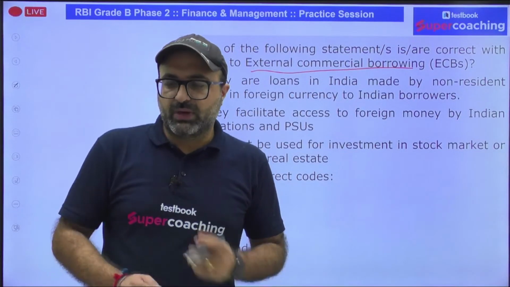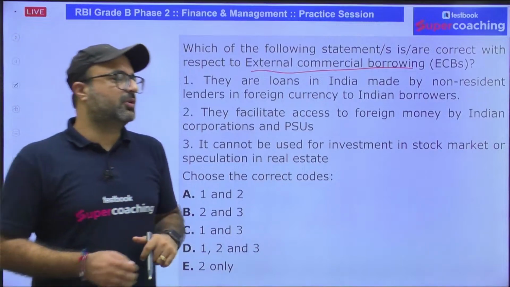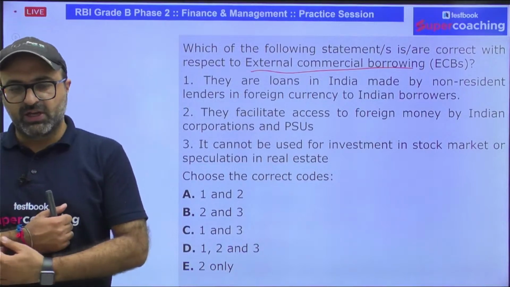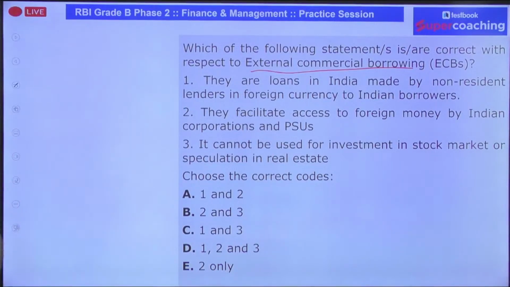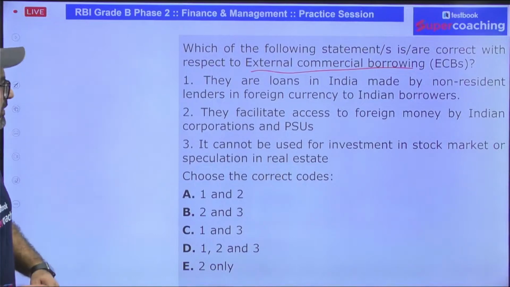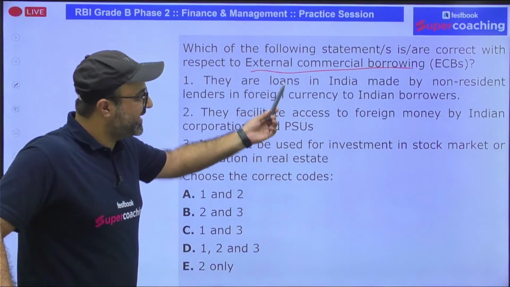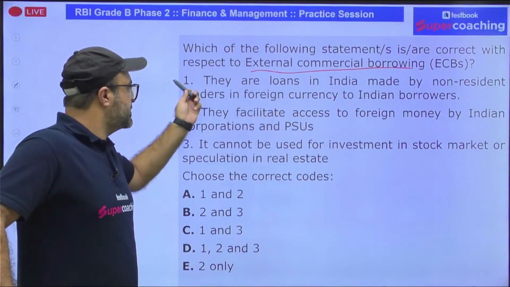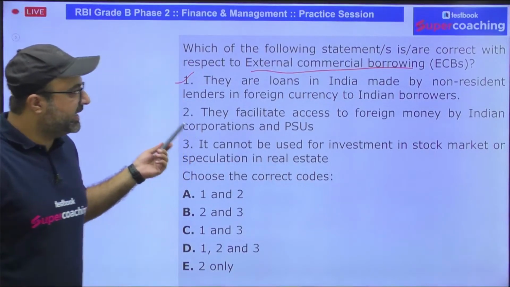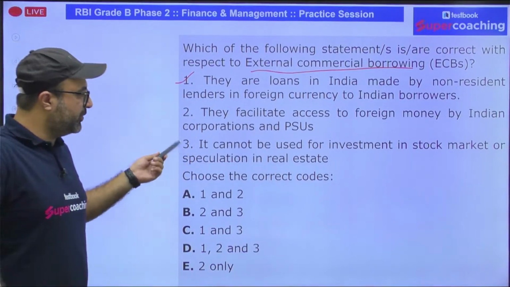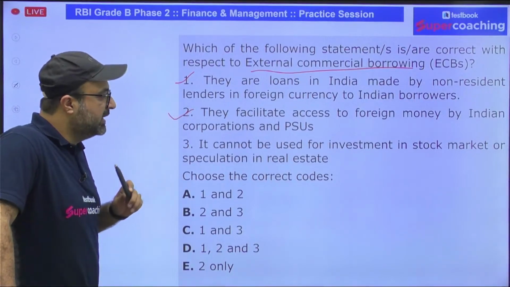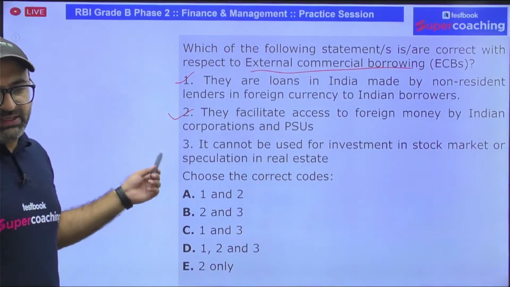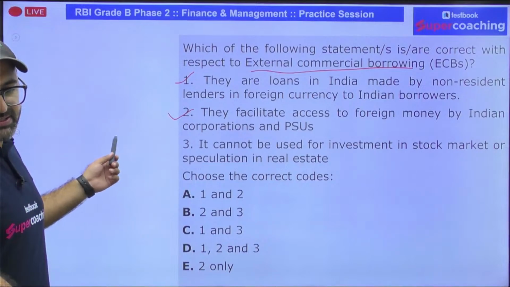Let's talk about this question. External commercial borrowing basically means when Indian companies borrow funds from foreign entities, that is included under external commercial borrowings. They are loans in India made by non-resident lenders in foreign currency to Indian borrowers. This is true. They facilitate access to foreign money by Indian corporations and PSUs. That is also true. It cannot be used for investment in the stock market or speculation in real estate. What do you say? Is this statement true?